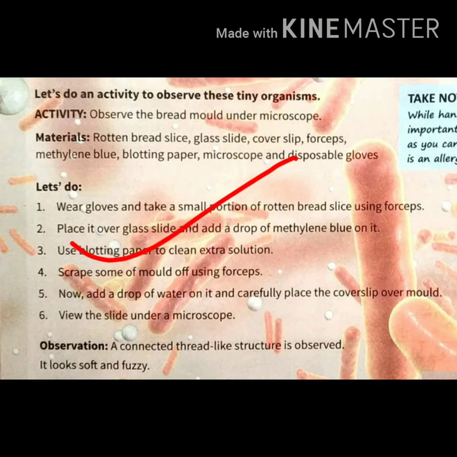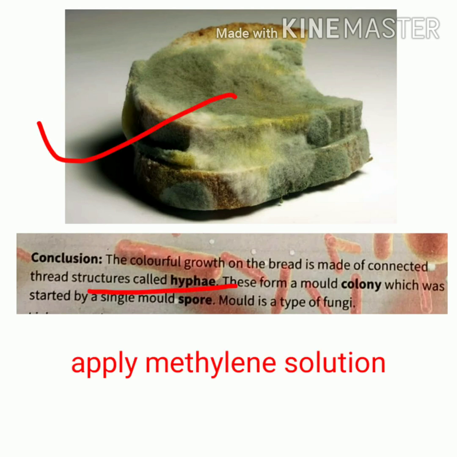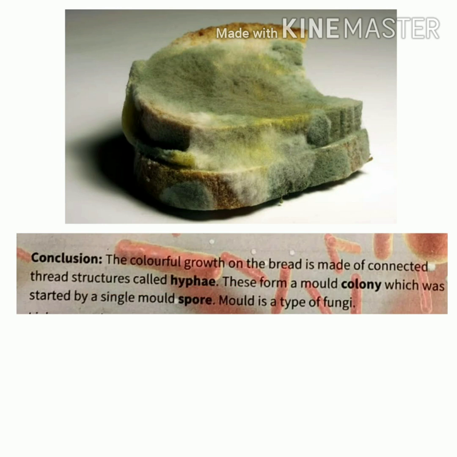Then the next topic we discussed was an activity. The aim of this activity is to observe the bread mold under the microscope. For this, we need to take a rotten bread and then we need to apply a methylene solution on it and then keep it for rest. After some time, we observe that there is a colorful growth on the bread made of connected thread structures called hyphae. So this green color is actually a fungi which has made a colony started from a single spore. So this formation of colony is known as the bread mold.